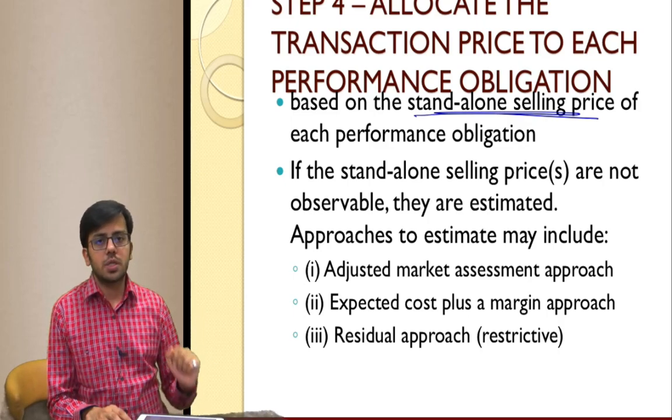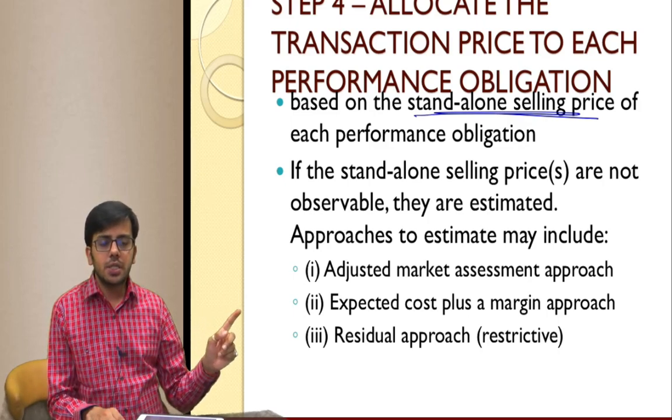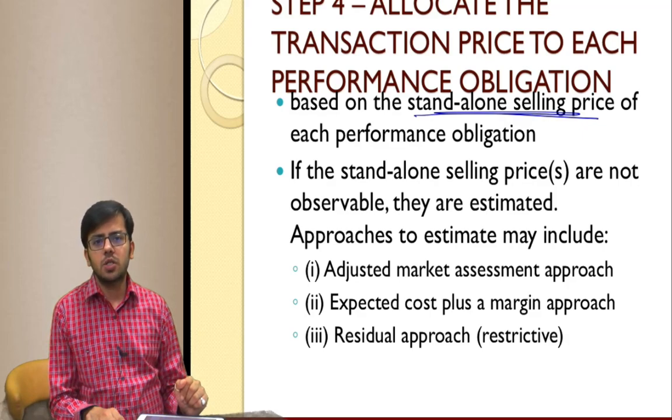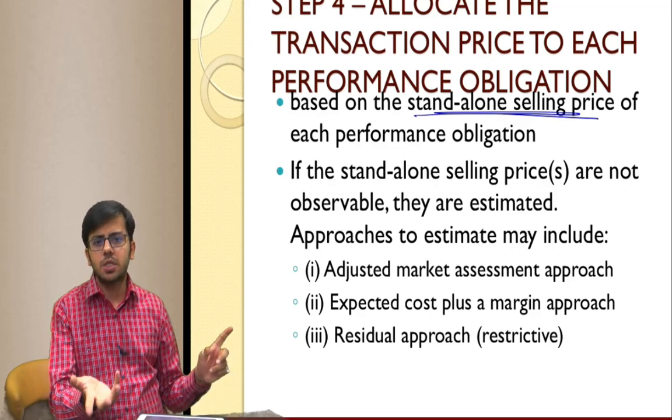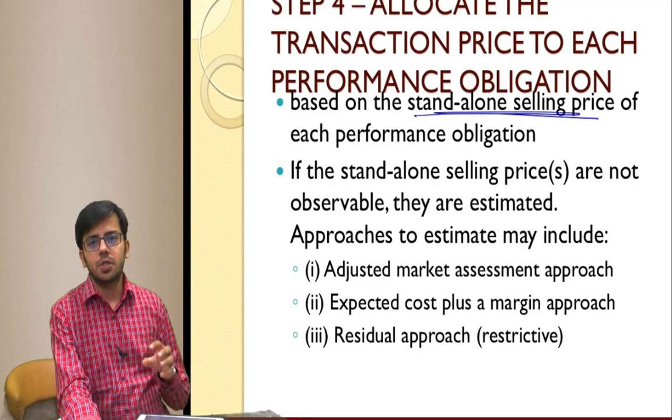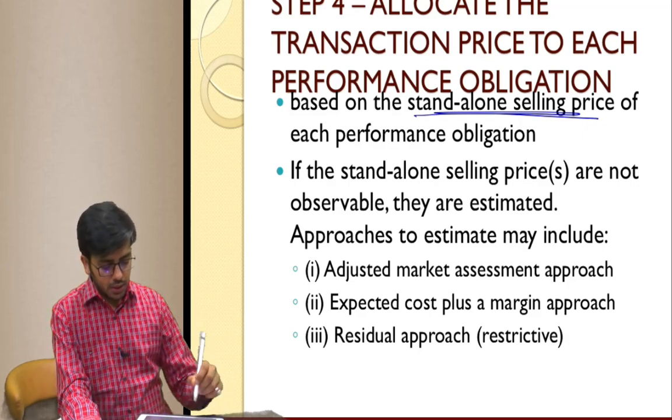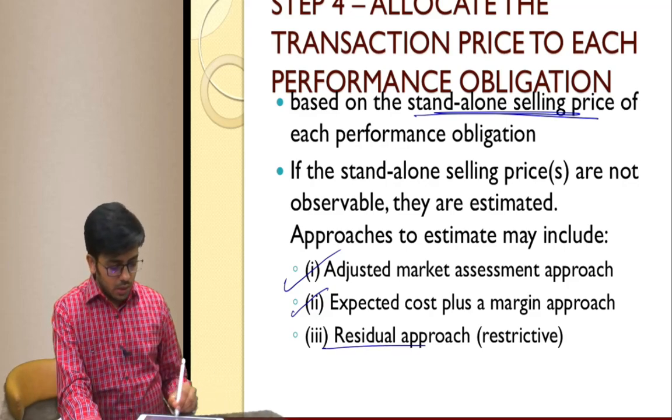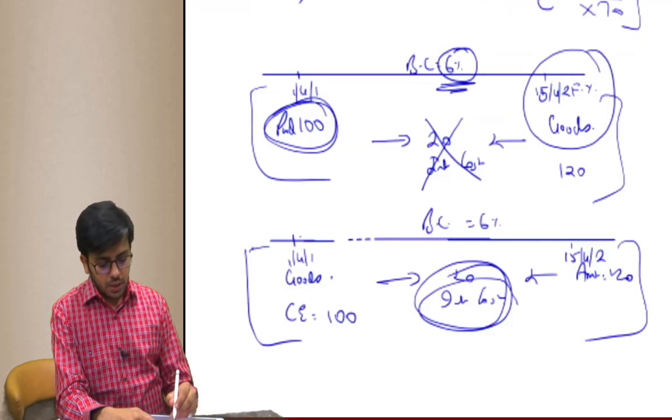If you are not able to assess that, then we consider adjusted market approach to determine the price, or maybe cost plus some margin. Let's say I want to earn 20% from each product. Then it is considered expected cost plus margin approach. Okay, this is used in very restrictive cases.